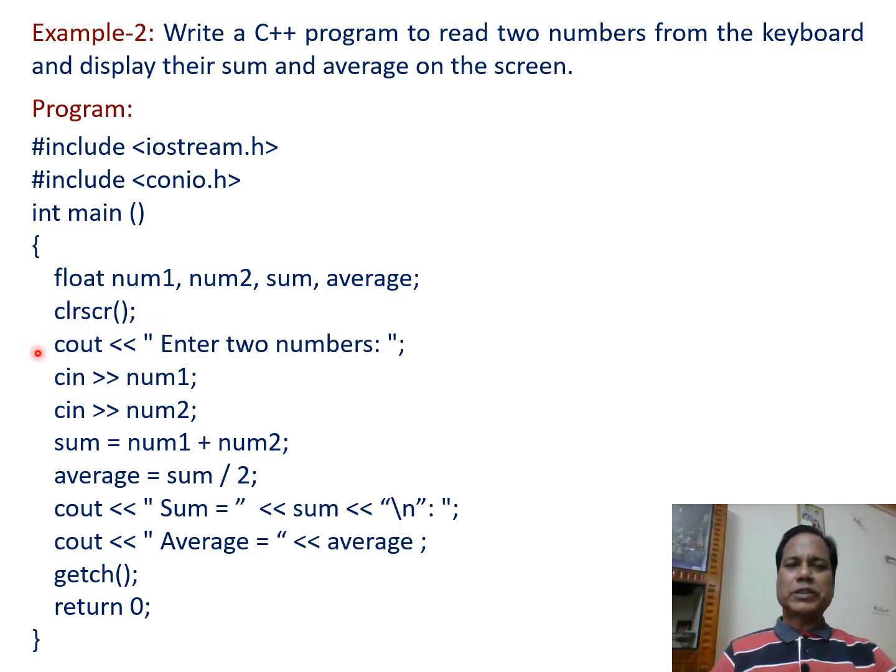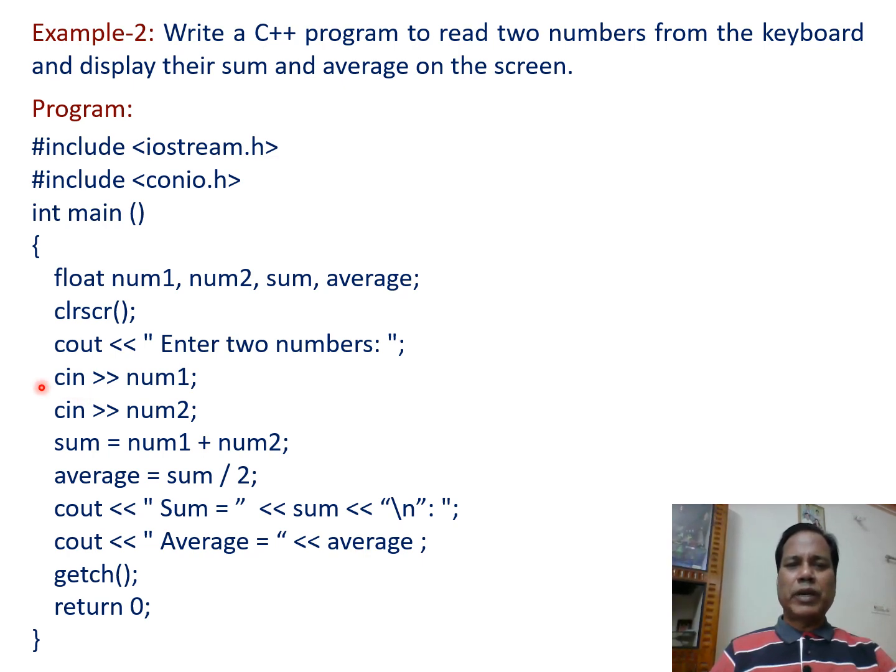Then the statement cout, insertion operator, and within double quotation marks "Enter 2 numbers:". So this statement prints "Enter two numbers:" on the screen, whereby the user enters the two numbers, and those two numbers are taken in by the cin input function.